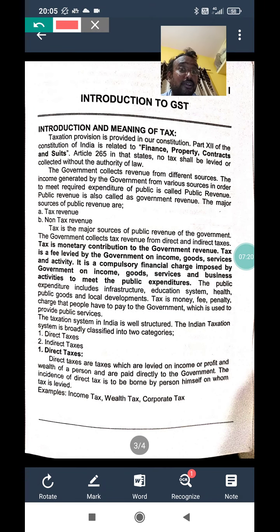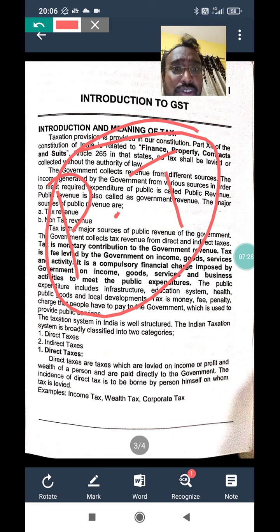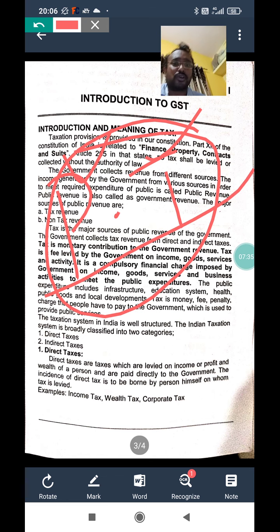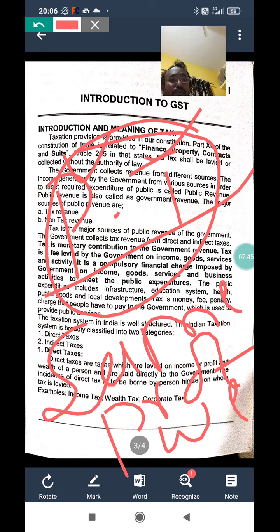Direct tax is also called a progressive tax. So direct tax is also known as a progressive tax. Why is this word very important, progressive tax? If we say it is a progressive tax, we compulsorily charge the tax on the same person to whom the profit belongs, to whom the wealth belongs.